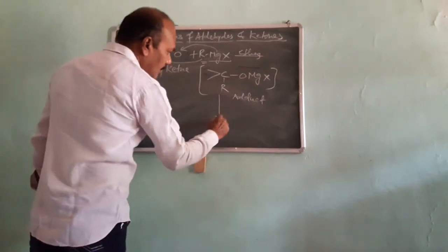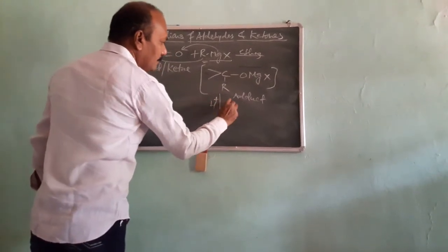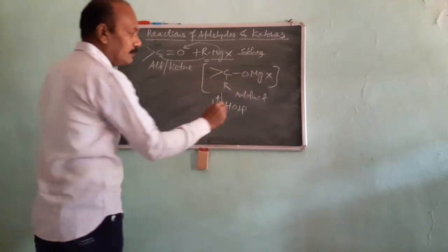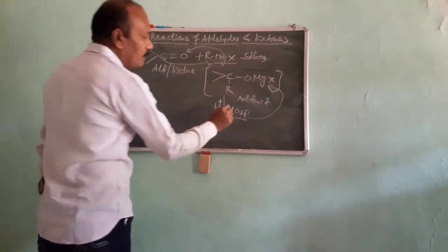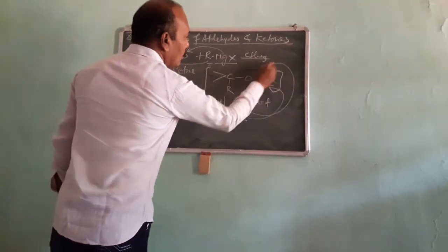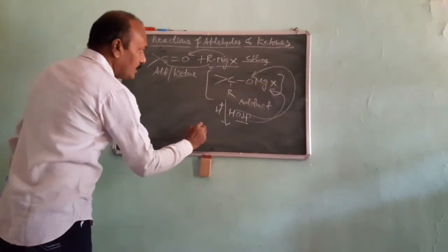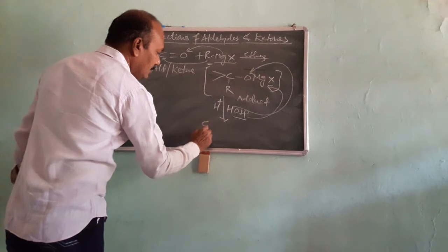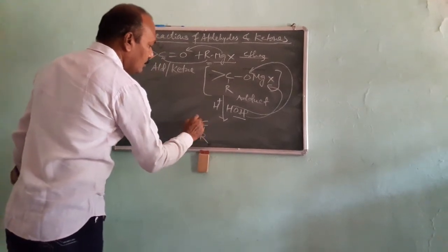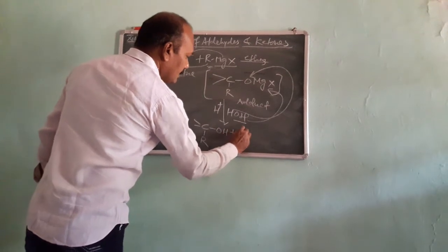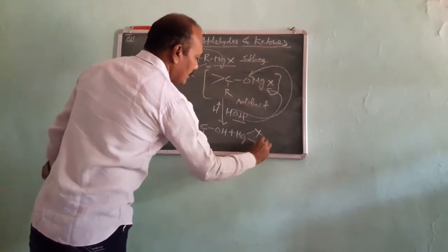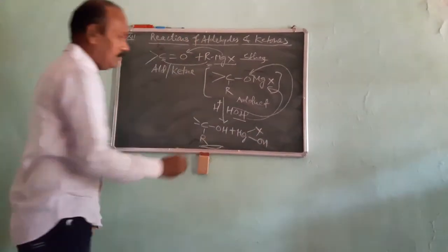On this, when acid hydrolysis is carried out, then OH group goes to the MgX, whereas hydrogen goes to the oxygen. So there is formation of the carbon with the alkyl group and OH, plus MgXOH. So this alcohol is formed.